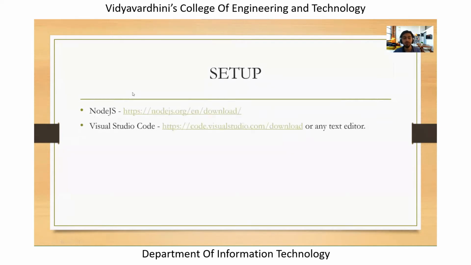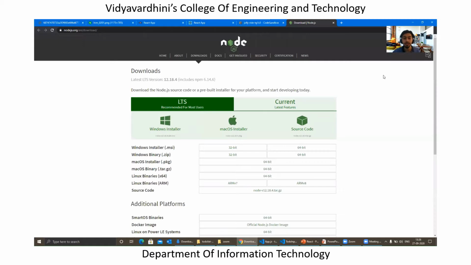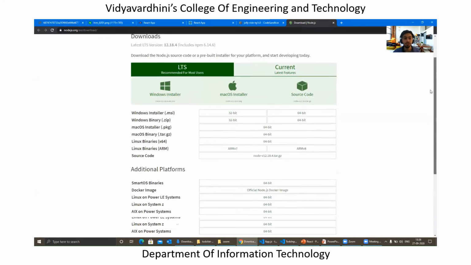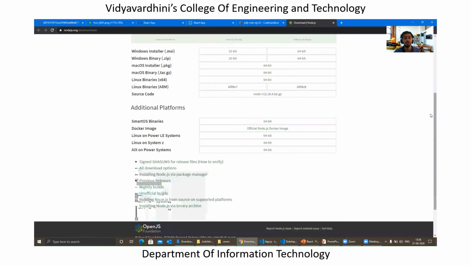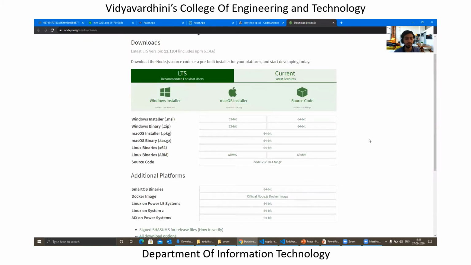The very first thing you need to do is install Node on your system. You can head over to nodejs.org, to the downloads. Here we are at Node's official download page. You can download the Node version as per your requirements. If you're working on Windows, you can install it for Windows. If you're on Mac OS, you can download it for Mac OS.